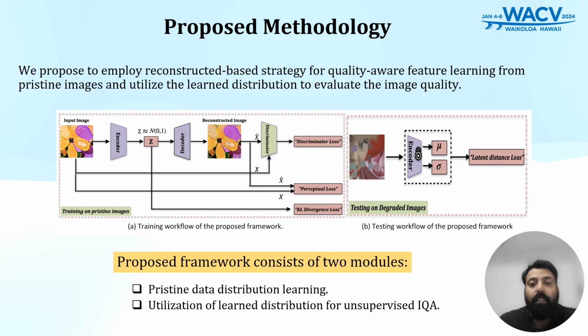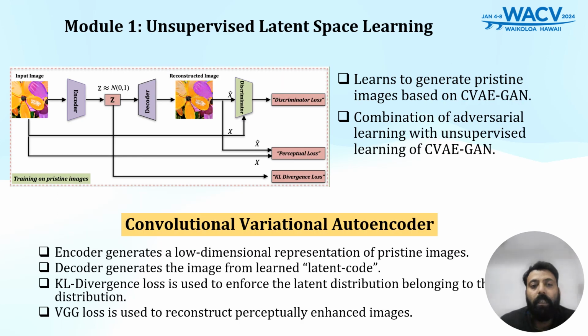We will be discussing these modules in detail further. In the first stage, we train a CVI GAN to learn to generate pristine images. Training of the CVI GAN uses a combination of adversarial learning along with an unsupervised approach. The convolutional variational autoencoder consists of an encoder and a decoder.